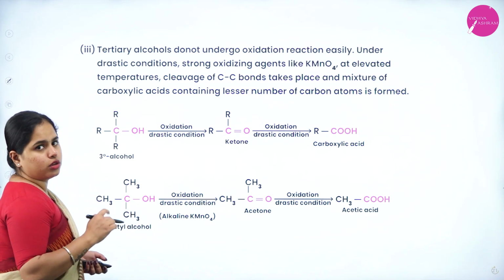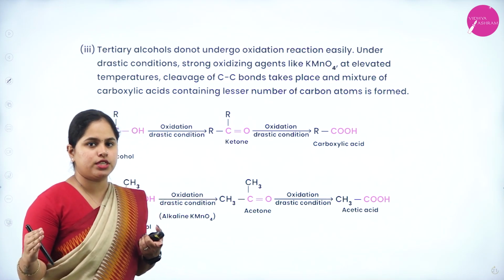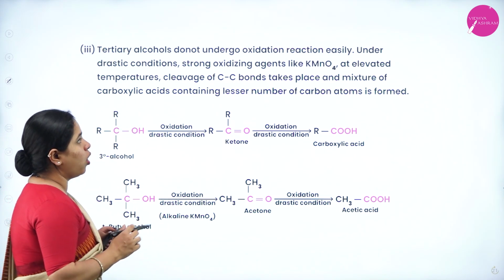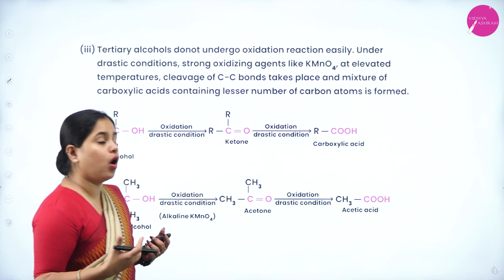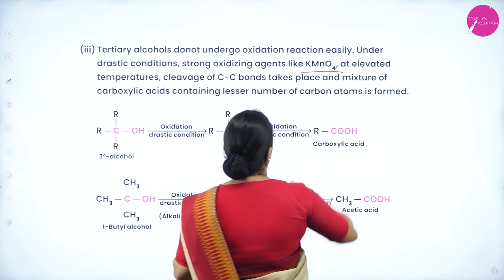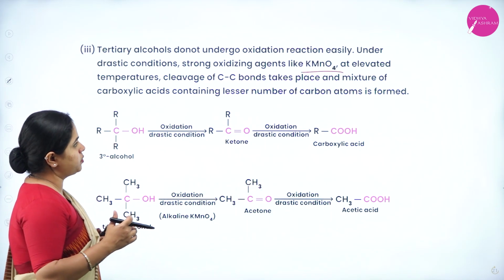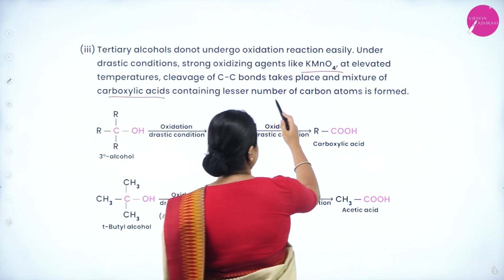Now, tertiary alcohol. So, primary and secondary already discussed. Primary will give you aldehyde and carboxylic acid. Secondary will give you ketone, right? Tertiary alcohols do not undergo oxidation reaction easily. Under drastic conditions, that is if you are using a strong oxidizing agent like potassium permanganate at elevated temperatures, cleavage of carbon-carbon bond takes place and a mixture of carboxylic acids containing a lesser number of carbon atoms is formed.